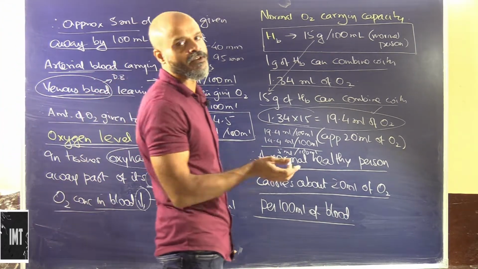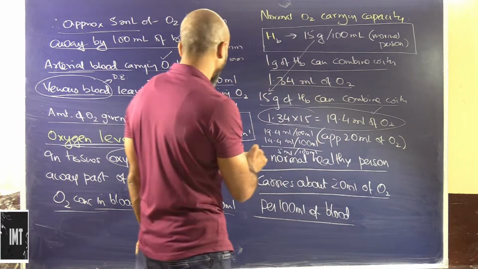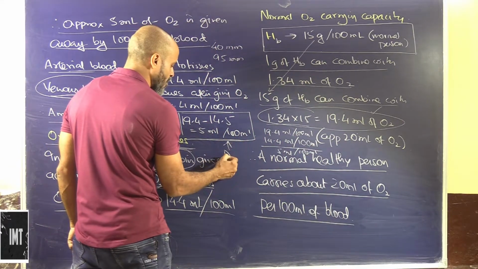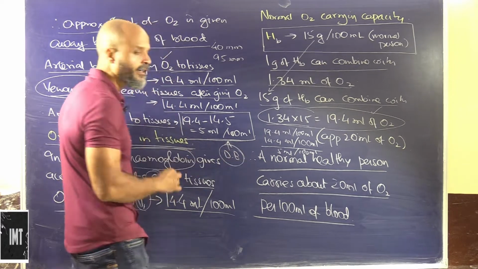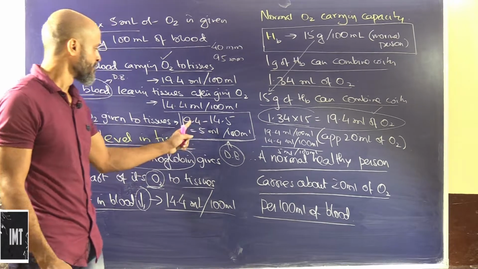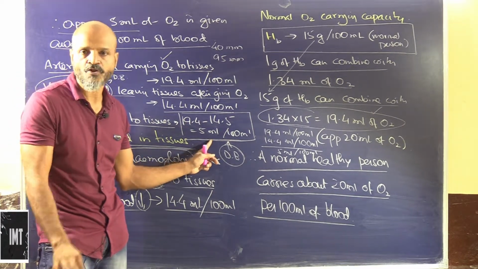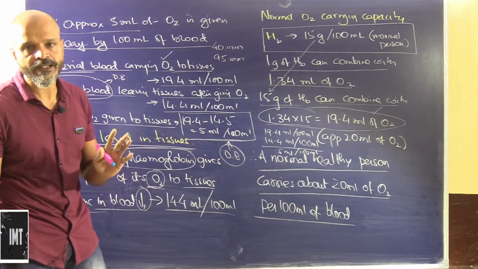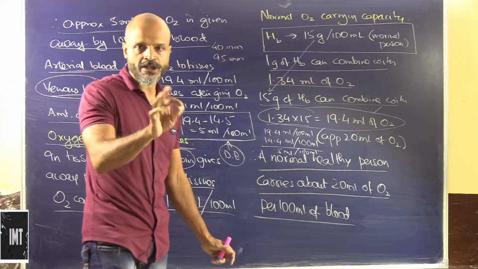Now it is but obvious that this is the amount of oxygen that the deoxygenated blood will gain when it passes into the arteries. Are we getting this, people? So this is understood that 5 milliliter of oxygen per 100 milliliter is basically distributed by the blood to the body tissues.